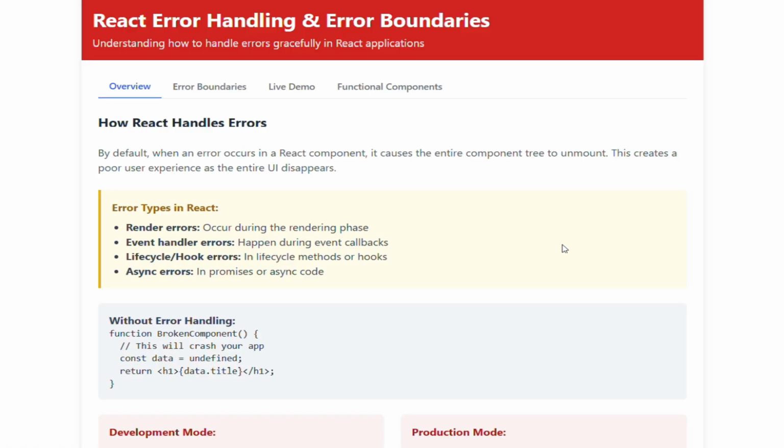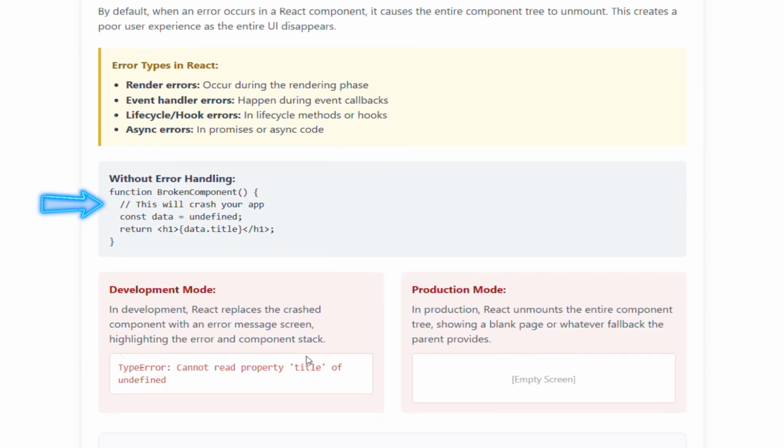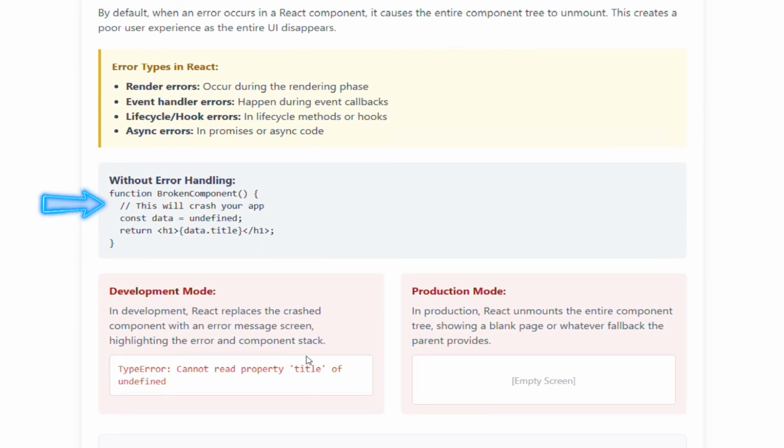Error types in React. Render errors occur during the rendering phase. Event handler errors happen during event callbacks. Lifecycle or hook errors occur in lifecycle methods or hooks. Async errors occur in promises or async code. Without error handling, these will crash your app.